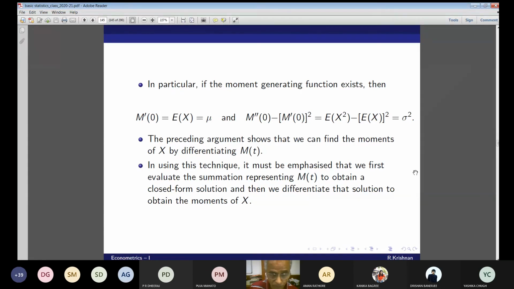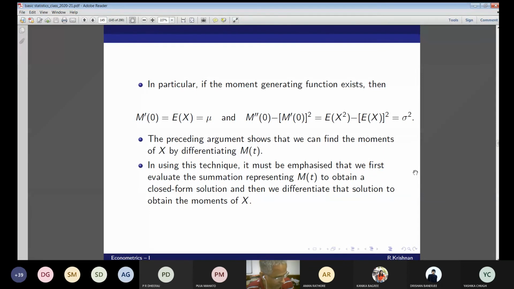How do you find the moments of X? You have to differentiate M(t), but before differentiating, we first evaluate the summation. Whatever the summation is, just expand it and keep it ready to obtain a closed form solution. And then we differentiate that solution to obtain the moments of X.